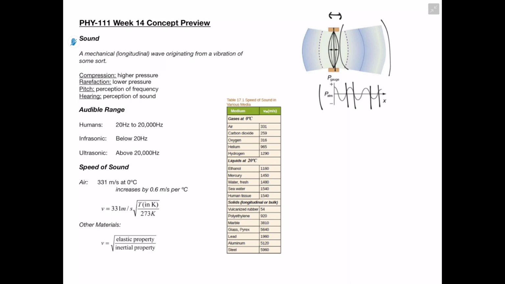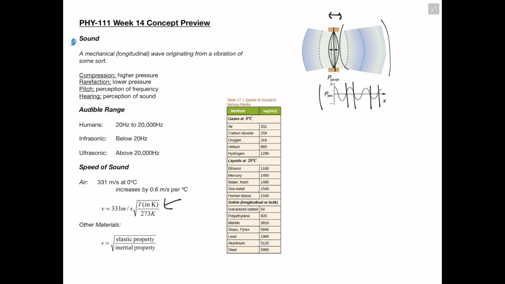This is going to bring us into the speed of sound, and most of the time we're going to be dealing with sound in air. So for air, the speed of sound is going to be 331 meters per second at 0 degrees Celsius. And this is actually going to increase by 0.6 meters per second for every degree Celsius that we increase. And that's why we have this equation here where we can plug in our temperature in Kelvin, and then that'll give us our velocity in air at basically any temperature.